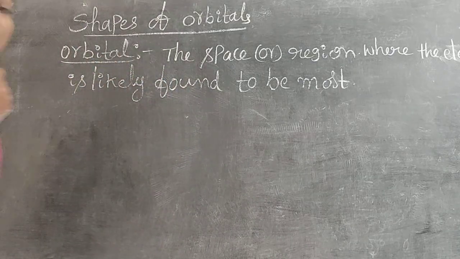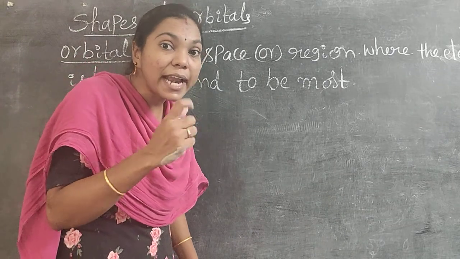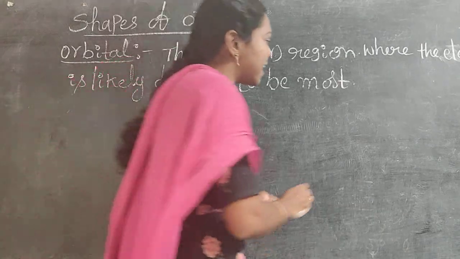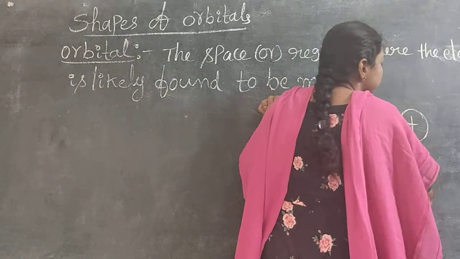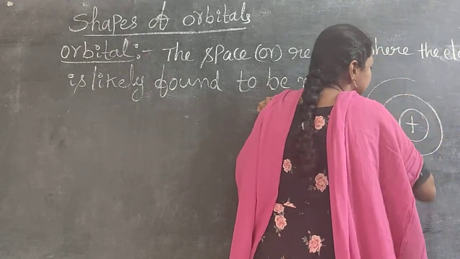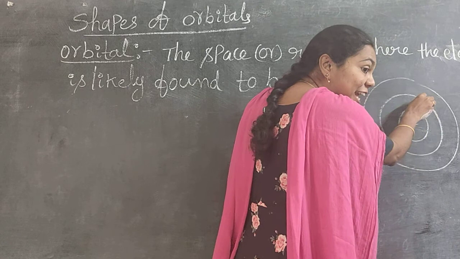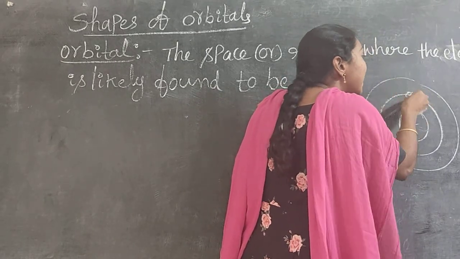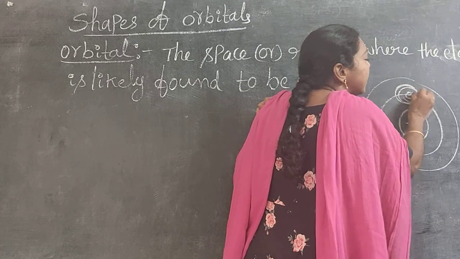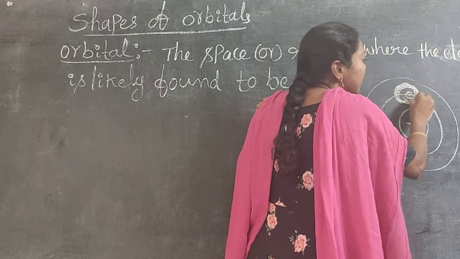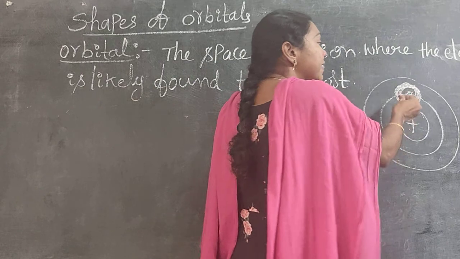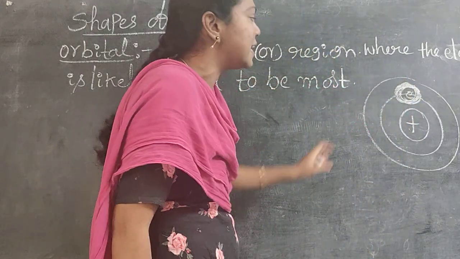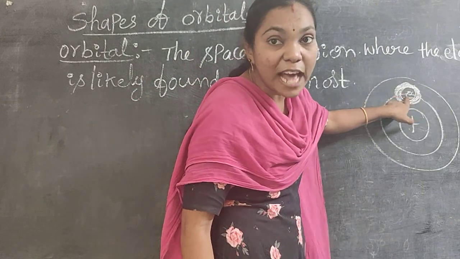The part where the electron is mostly found around the nucleus, that part or point is known as an orbital. For example, this is a nucleus. This is an orbit. In that orbit, electrons continuously revolve around the nucleus. But here, where the electron is most located around the nucleus, that space or region with maximum probability of finding an electron is called an orbital.